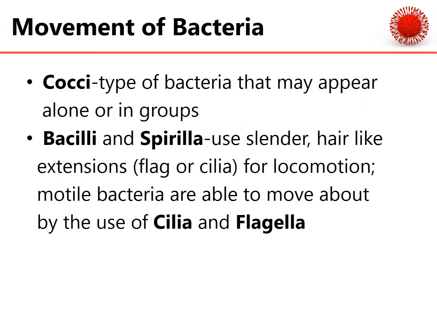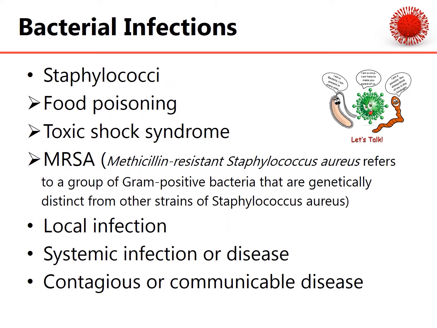Then we have the movement of the bacteria. Cocci-type bacteria may appear alone or in groups. Bacilli and spirilla use slender, hair-like extensions, flagella or cilia, for locomotion. Motile bacteria are able to move about by the use of cilia and flagella, so almost like little caterpillars, that type of look. Page number 7, bacterial infections, staphylococci, including things like food poisoning, toxic shock syndrome, MRSA,